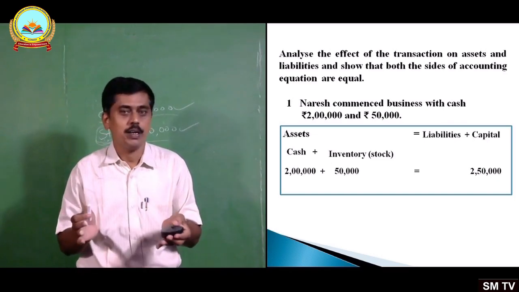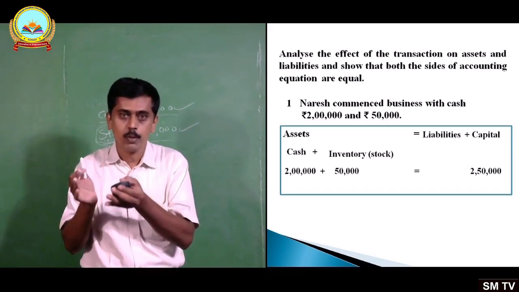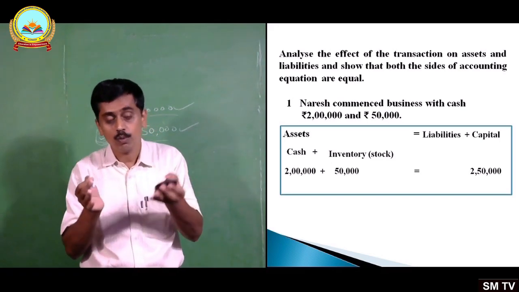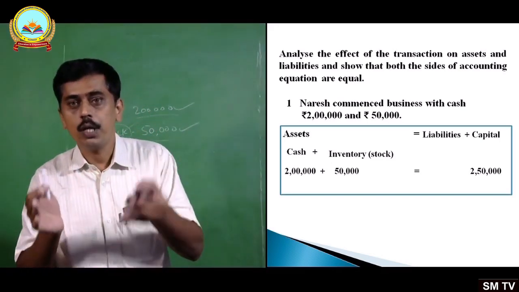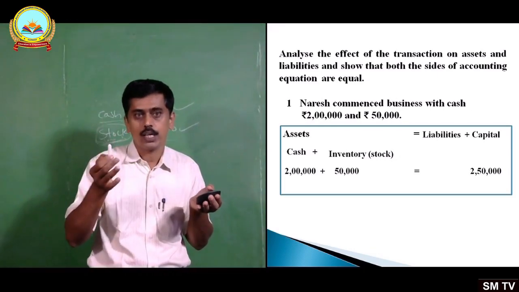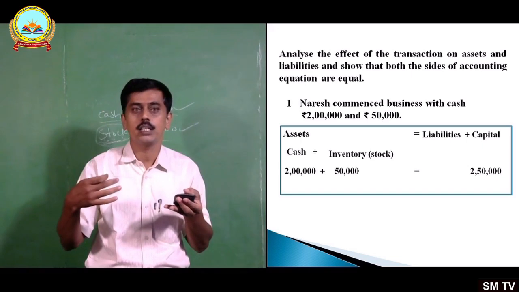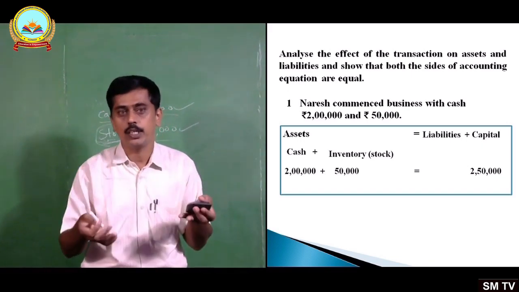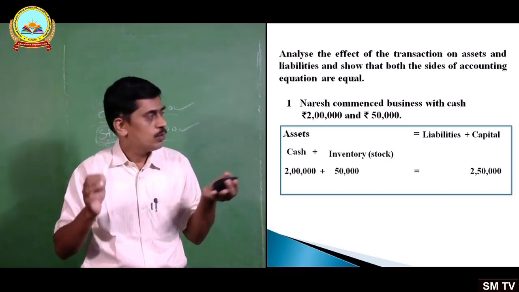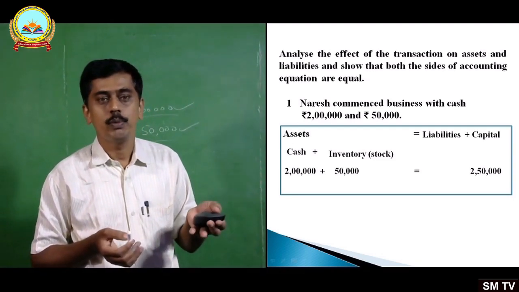What is that 2,50,000? 2,50,000 is capital. What is capital? The money or money's worth invested by the proprietor into the business, or money or money's worth brought in by the owner to the business, is called capital. Isn't it? When a person starts a business, whatever cash and other property he brings in to do business, we give it a name, and that name is capital. So here no other liability. Cash 2 lakhs, inventory 50,000, total capital how much? 2,50,000.